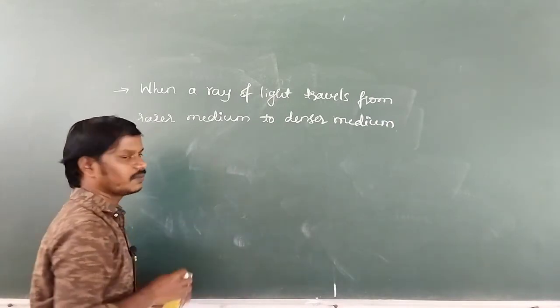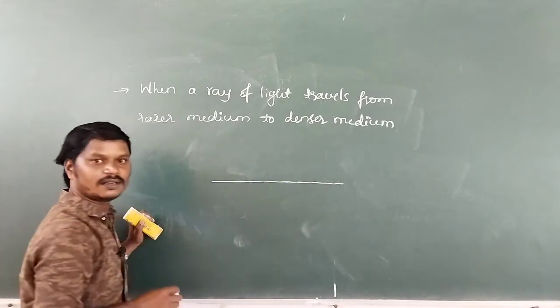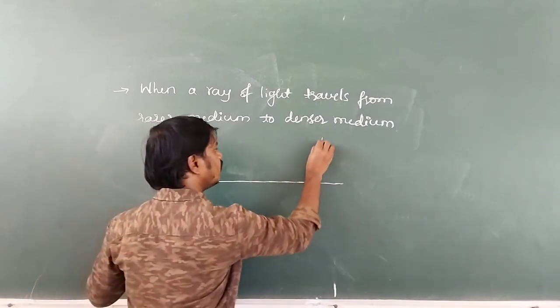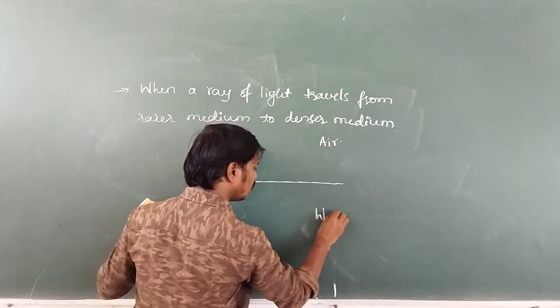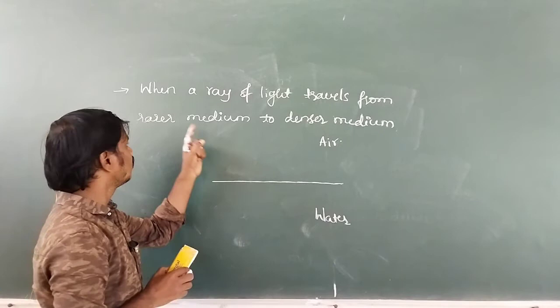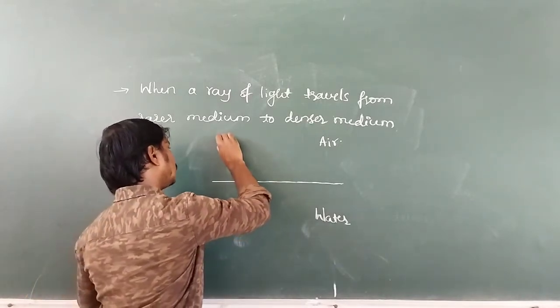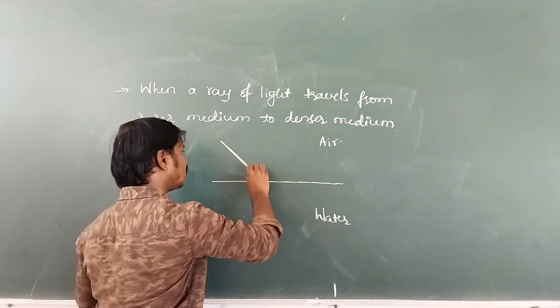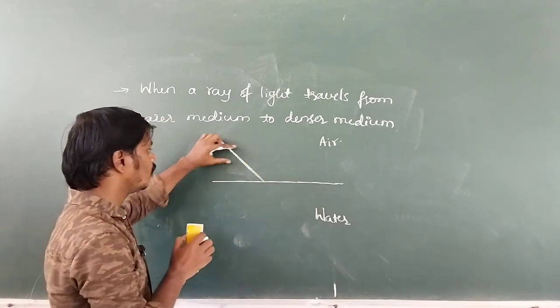Now, what happens here? See here, air is rarer and water is denser, then it is air and it is water. So, from where to where the light is traveling? From rarer to denser, means from air to water. But another condition for the refraction of light is that the light should be incident on the surface obliquely.